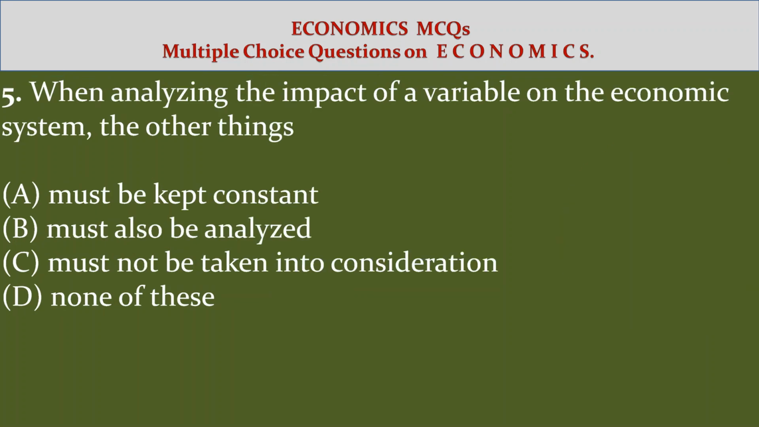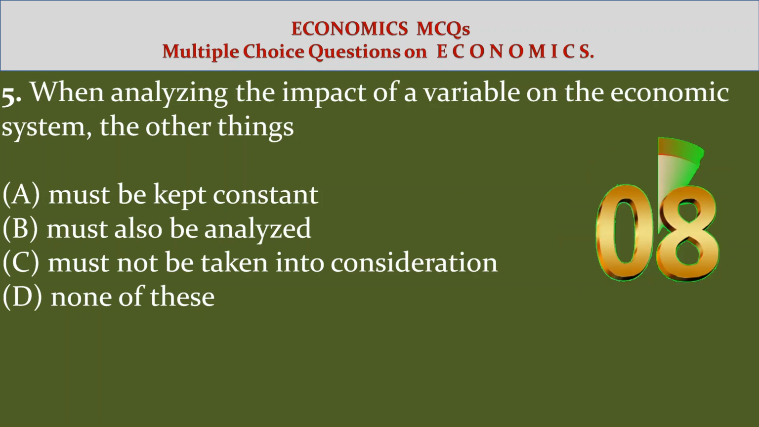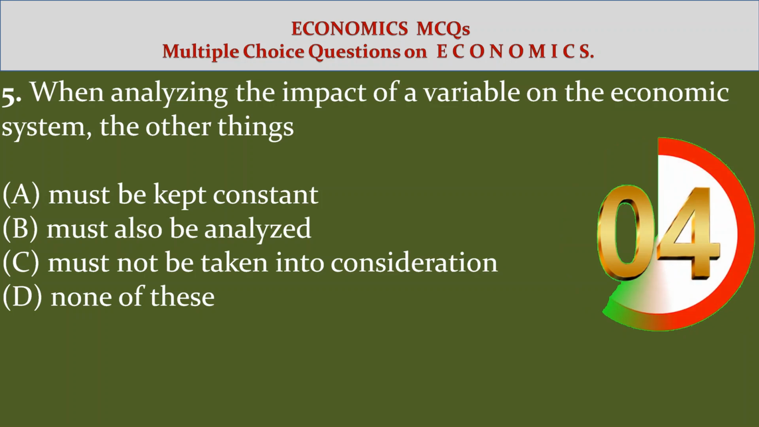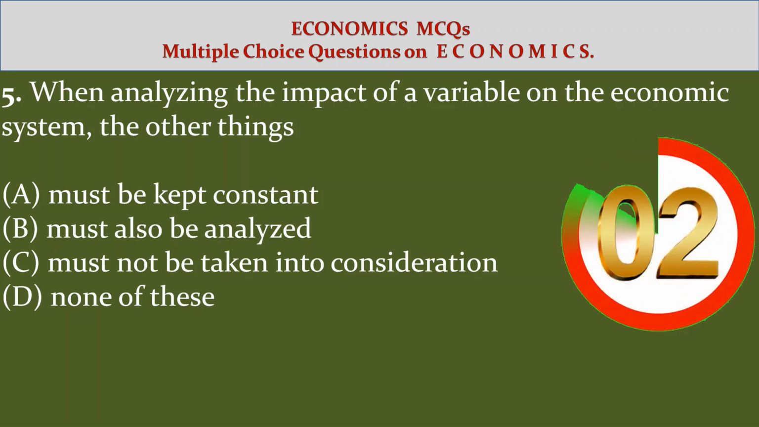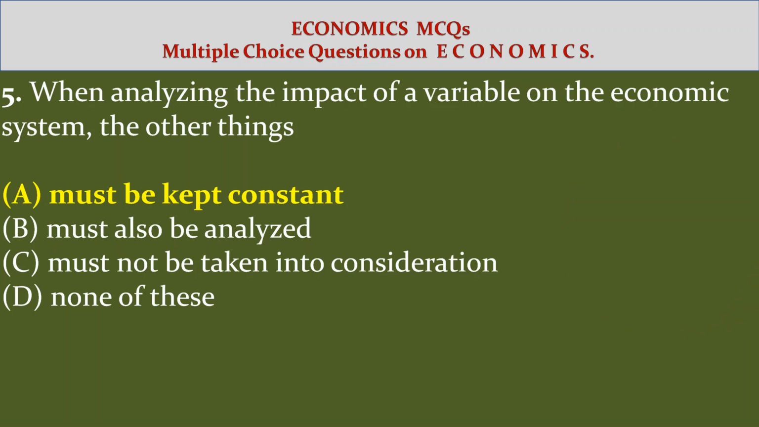5. When analyzing the impact of a variable on the economic system, the other things: Option A, must be kept constant. Option B, must also be analyzed. Option C, must not be taken into consideration. Option D, none of these. Answer A, must be kept constant.